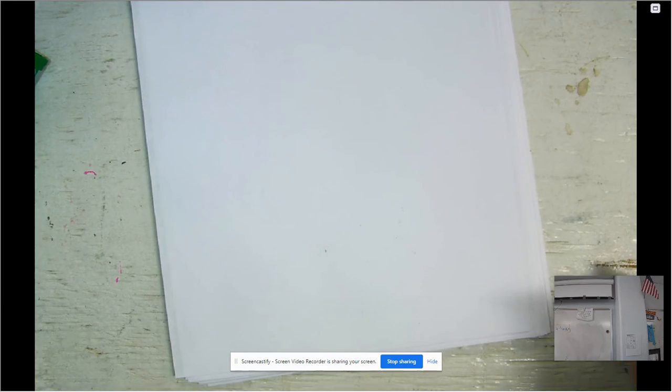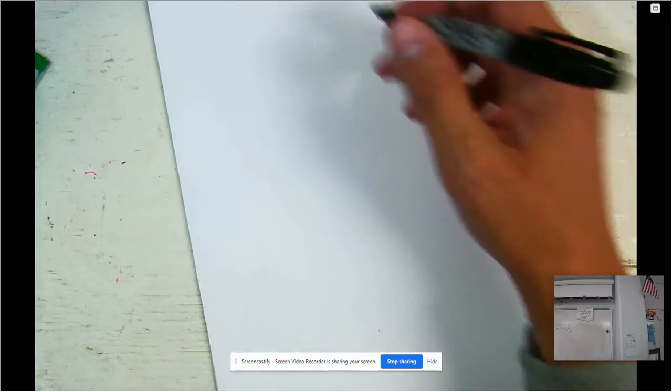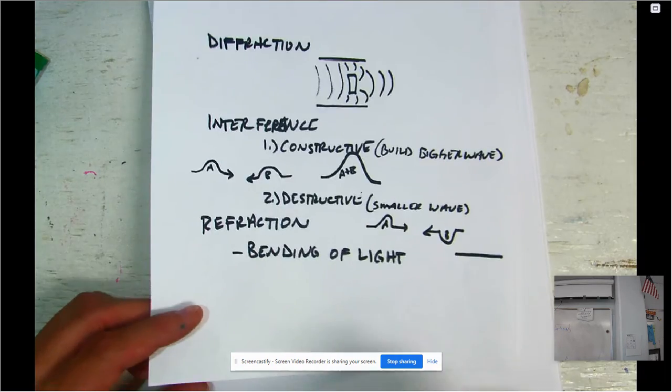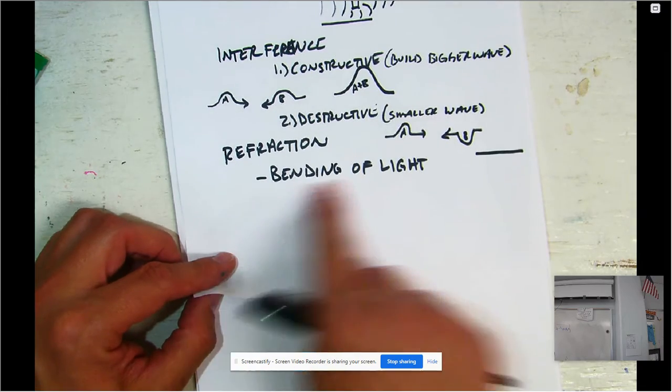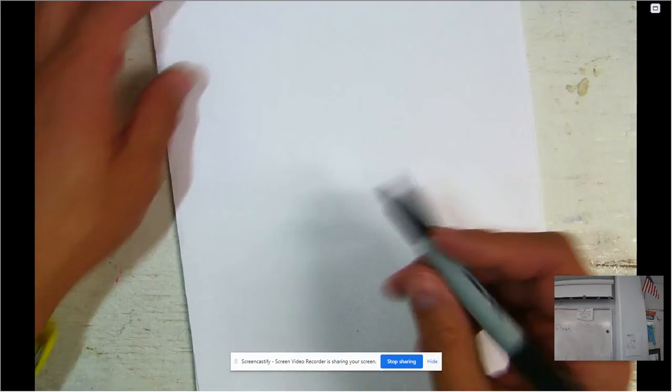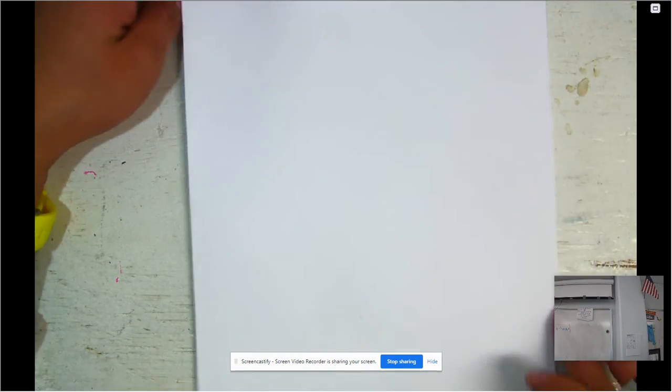The other thing that I wanted to talk about with color is this idea of diffraction. So earlier on, I talked about diffraction as being a thing that happens with waves. Refraction is bending of light. Light can bend. Refraction occurs when we see a rainbow.